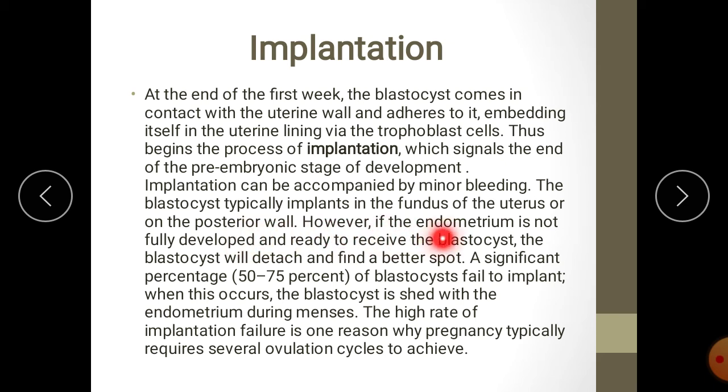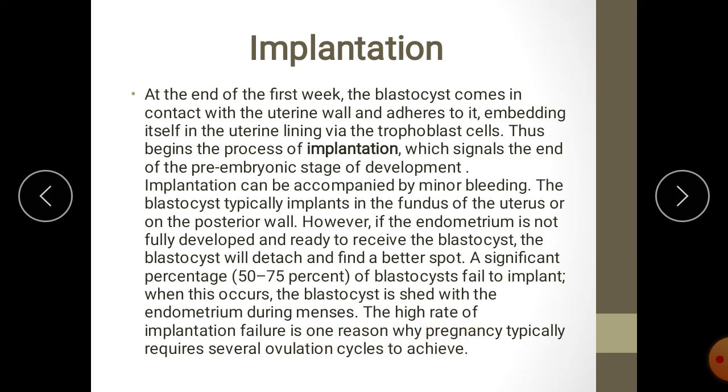However, if the endometrium is not fully developed and ready to receive the blastocyst, the blastocyst will detach and find a better spot. A significant percentage, 50 to 75%, of blastocysts fail to implant. When this occurs, the blastocyst is shed with the endometrium during menses. The high rate of implantation failure is one reason why pregnancy typically requires several ovulation cycles to achieve.